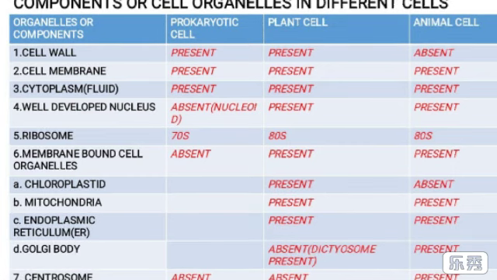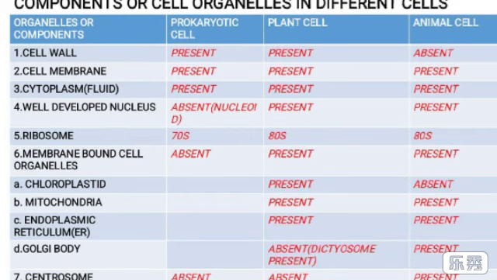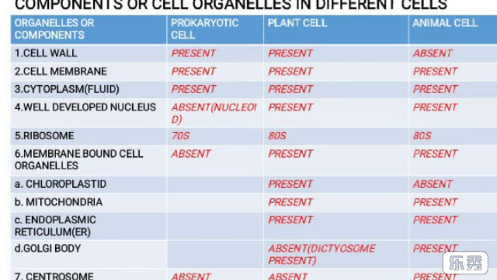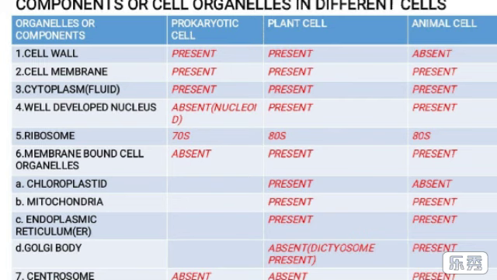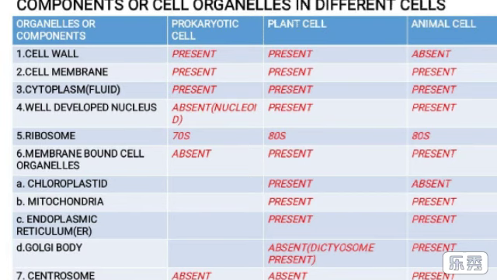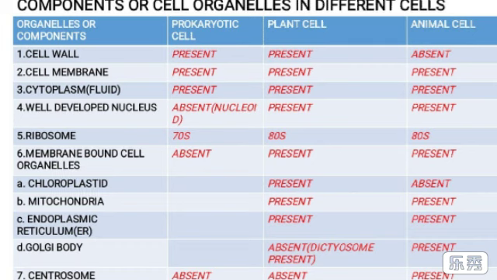Without the cell membrane, cellular organization cannot be developed or cannot be present, because point number 3 depicts the cytoplasm, that is the plasm or fluid present in the cyto or cell, which is bounded by that particular membrane called the cell membrane.